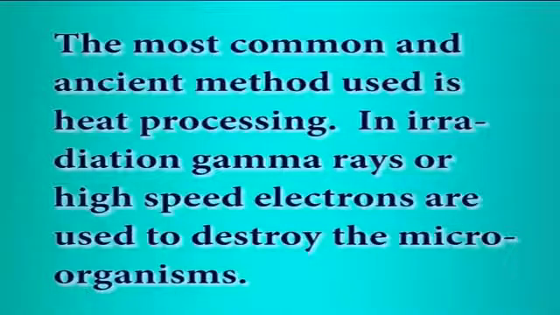The most common and the ancient method used is heat processing. In irradiation, gamma rays or high speed electrons are used to destroy the microorganisms. Such radiations are known as ionizing radiation. This topic will be dealt with in part 2 of this chapter.